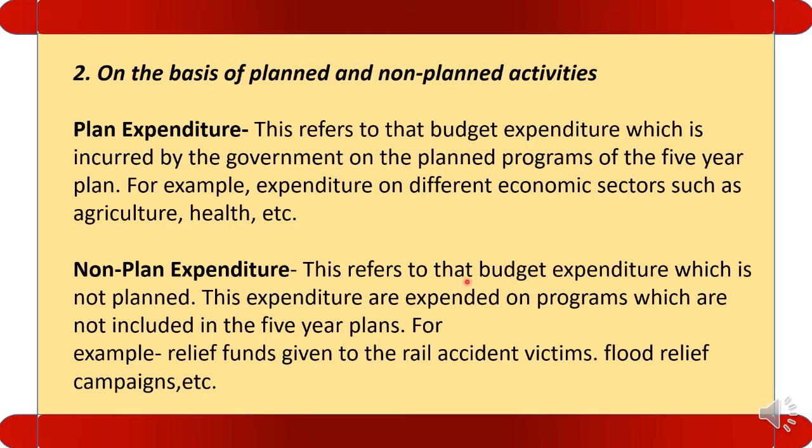This refers to that budget expenditure which is not planned. This expenditure is spent on programs which are not included in the 5-year plan. For example, relief fund given to rail accident victims, flood relief campaigns, etc. In very simple words, any expenditure which is according to the recommendation of the Niti Aayog is called planned, and which is not on the recommendation of Niti Aayog is called non-planned expenditure.